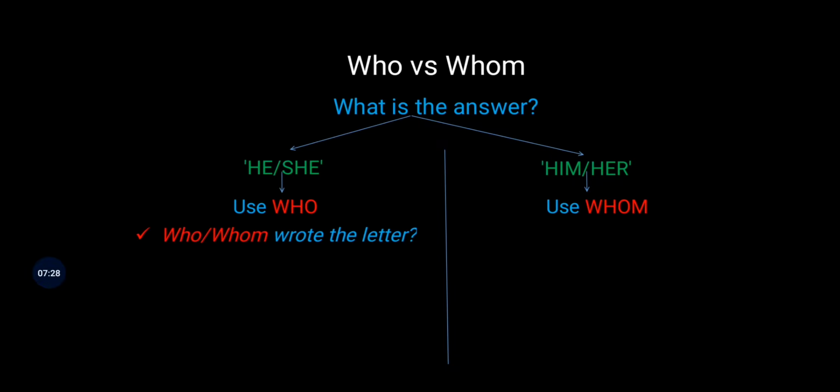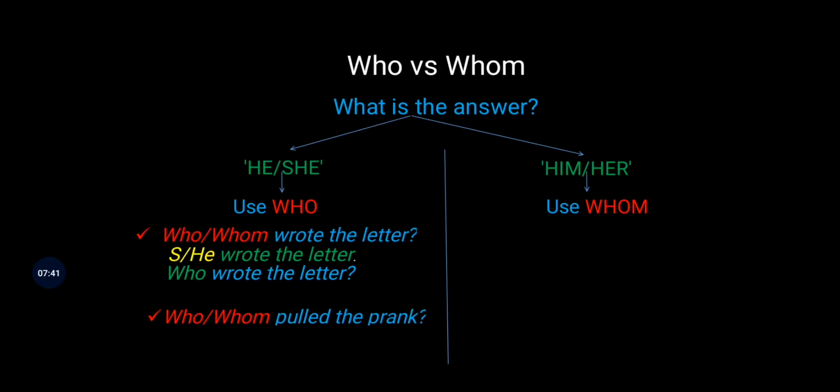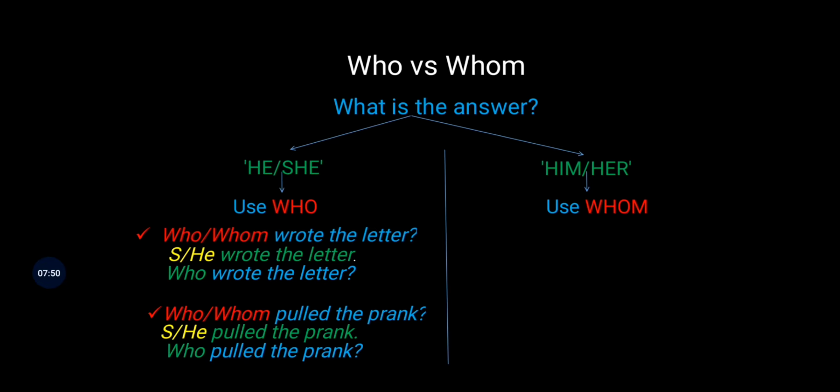So take for example, if we are confused what to use here, who or whom wrote the letter. So think of an answer to this. It will be something like she or he wrote the letter, because we are talking about he or she. So who is correct. Who wrote the letter? Similarly, who or whom pulled the prank. So again the answer would be something like she or he pulled the prank. So because it's he or she, it's again who pulled the prank.